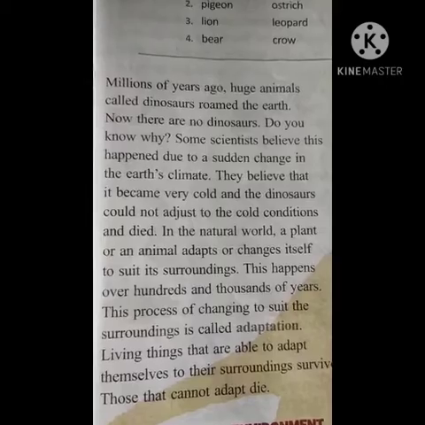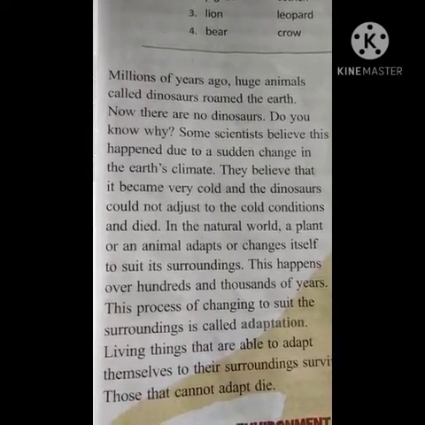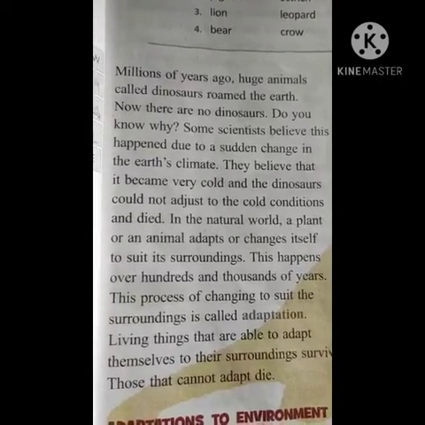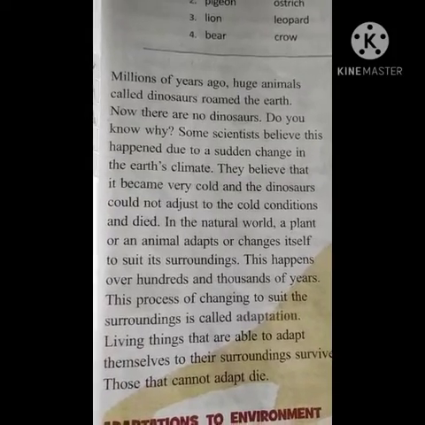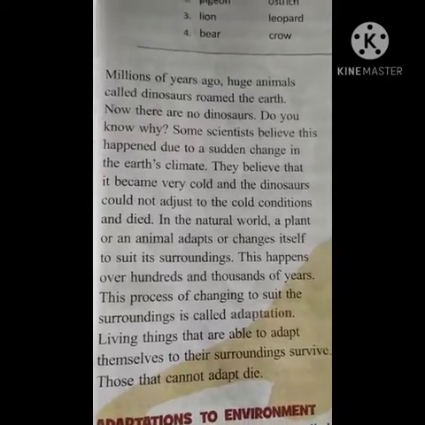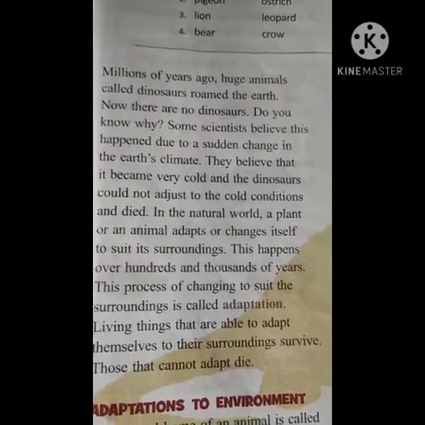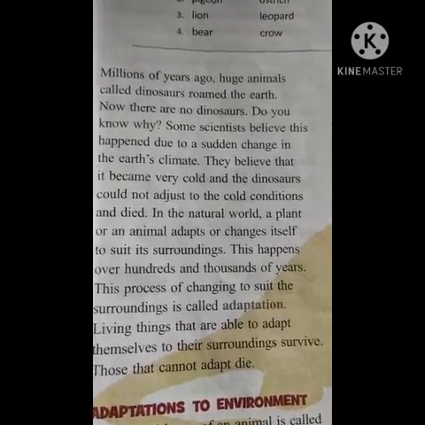In the natural world, a plant or an animal adapts or changes itself to its changing surroundings. This happens over hundreds and thousands of years. This process of changing to suit the surroundings is called adaptation. Living things that are able to adapt themselves to their surroundings survive. Those that cannot adapt die.